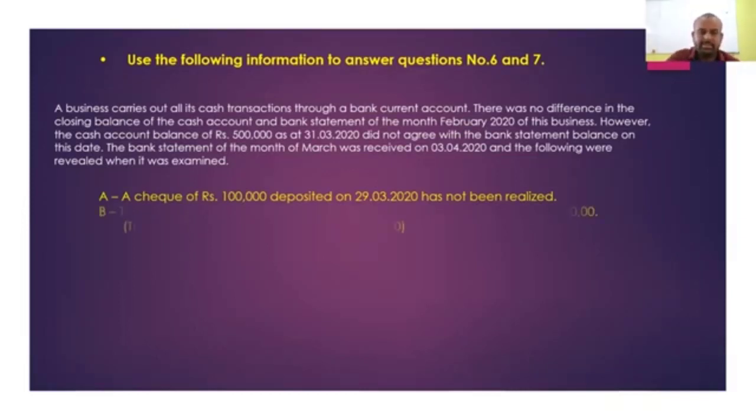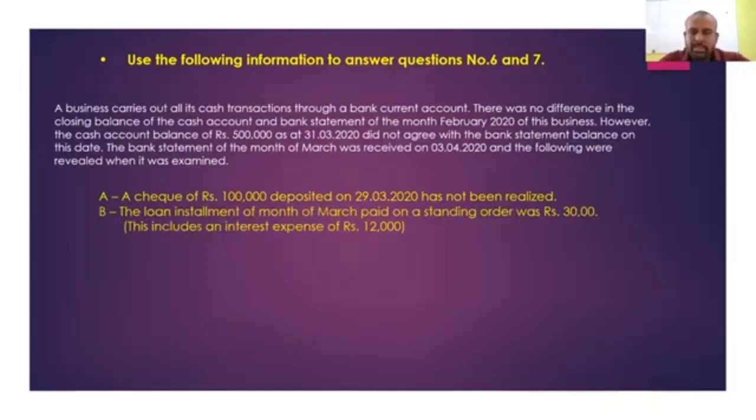Next one, the loan installment for the month of March, a standing order payment of 30,000, which includes an interest expense of 12,000. The total payment is 30,000, including the interest of 12,000. This was paid as a standing order payment, but you identified it after receiving the bank statement on 3rd April. Therefore, you need to assume this has been omitted from the books of accounts. The examiner is saying actually this has been omitted from the books of accounts, right?